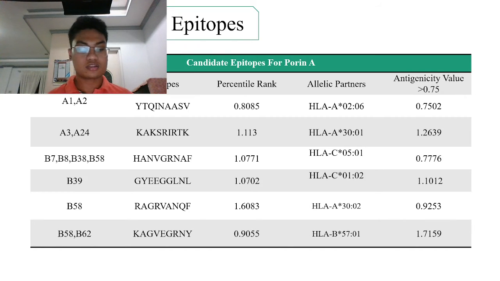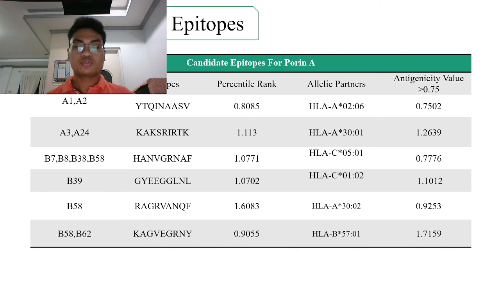For the results and discussion, the table shows the final candidate epitopes for pairing A and B. A percentile rank of less than 0.8 was kept to have a high median score. The percentile rank is calculated through the integrated method of the MHC-I binding tool, proteasomal cleavage, and transport efficiency.